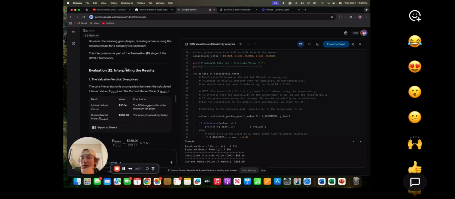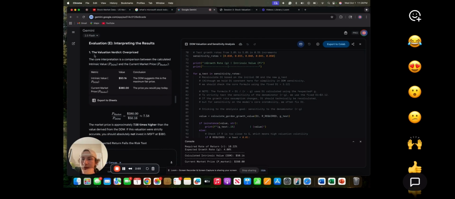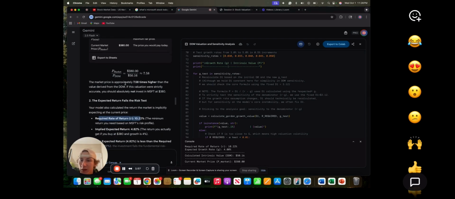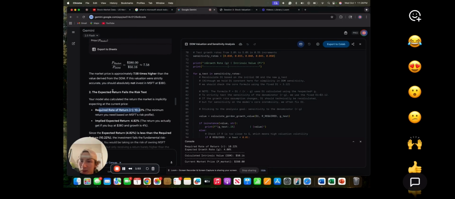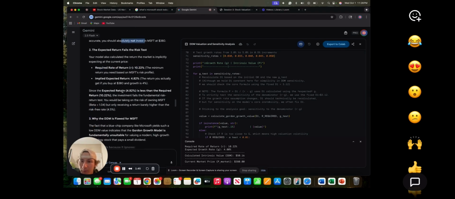Yeah, so if we evaluate this entire problem, Gemini said that the valuation verdict is overpriced. The market price is approximately 7.58 times higher than the value derived from the DDM. If this valuation was strictly accurate, you could absolutely not invest in MSFT at 380.